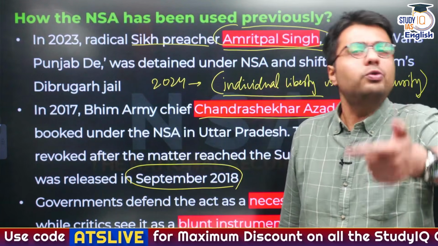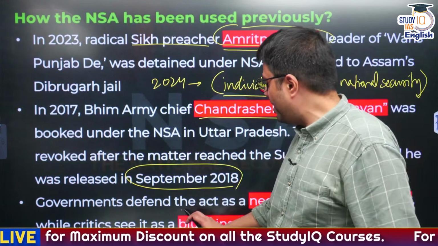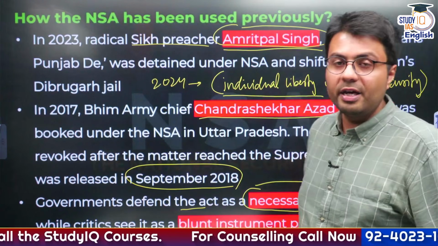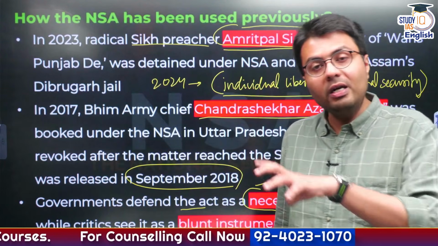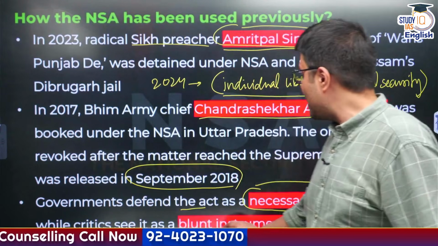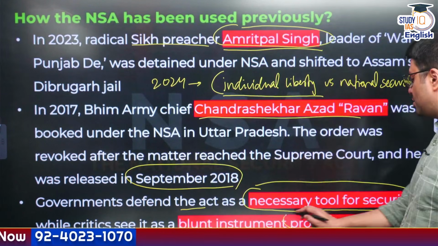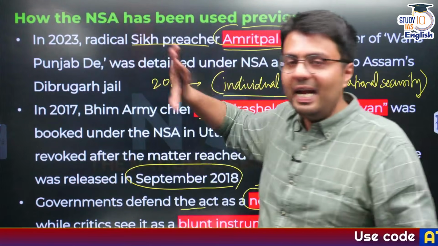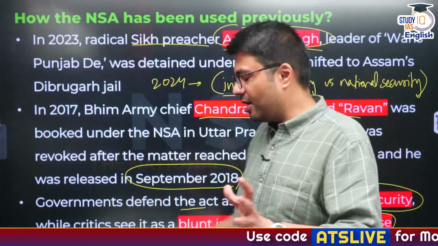Now, governments, whichever party is in power, try to defend this act because they feel it is a necessary tool to ensure national security. Whereas members of the opposition or critics of the act see it as a blunt instrument which is prone to misuse, in ways I've already told you. So this is the entire issue associated with the National Security Act.